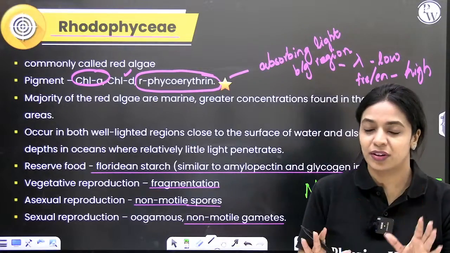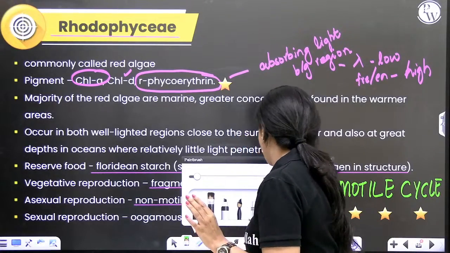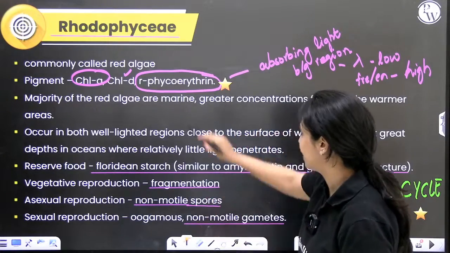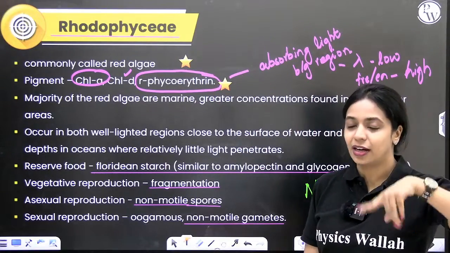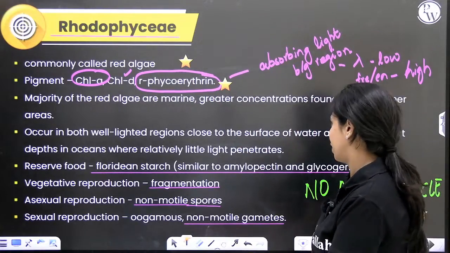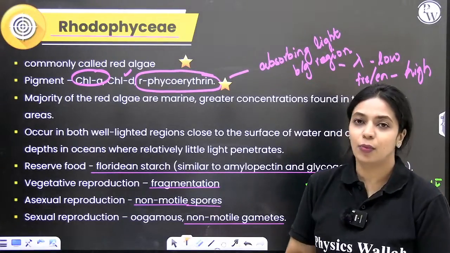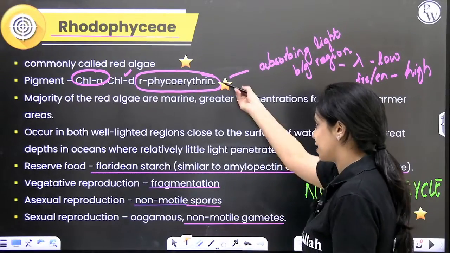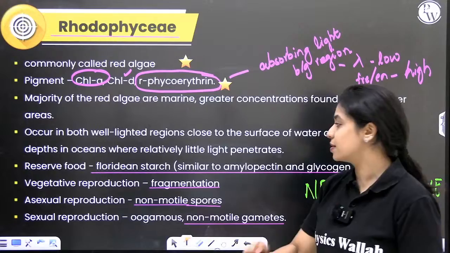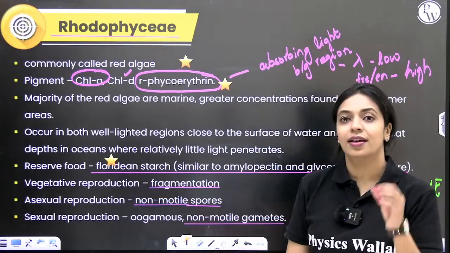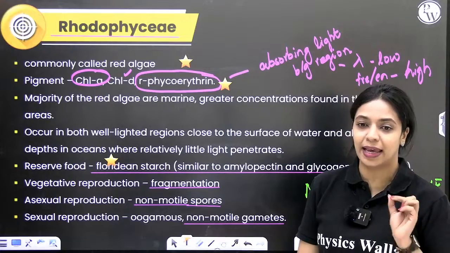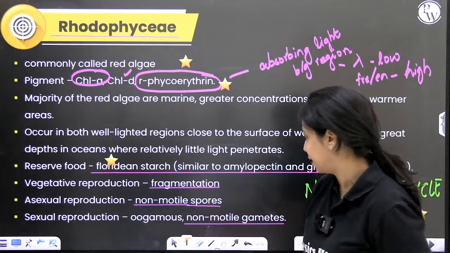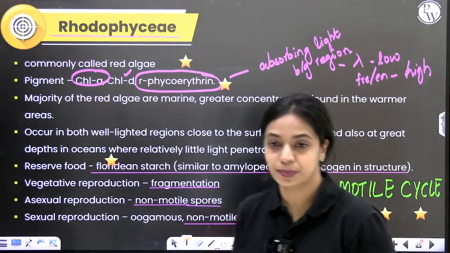Okay. So red algae, what are the different things that you will have to remember regarding red algae? Firstly, what are the pigments? Why is it that it's able to penetrate, grow in deeper regions of the water? That is because it has phycoerythrin. What is the reserve food? Floridian starch. Important fact, no motile cells at all in the life cycle of red algae. So this is very, very important. All right.